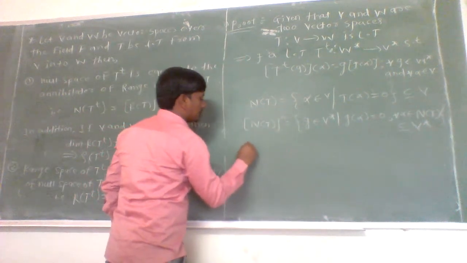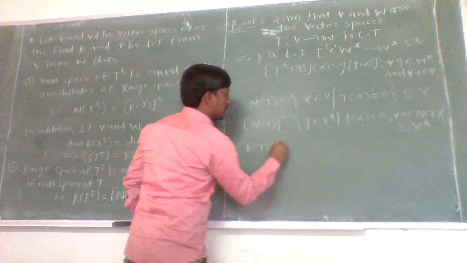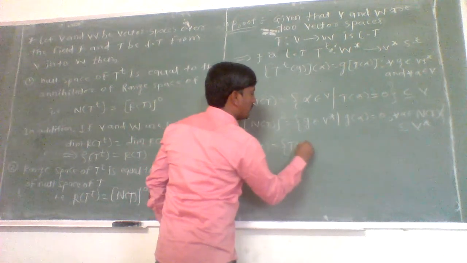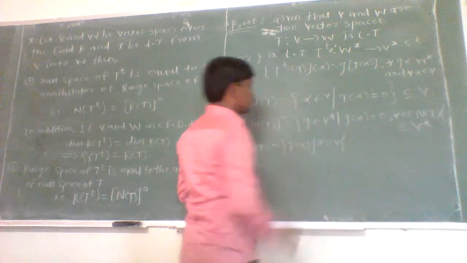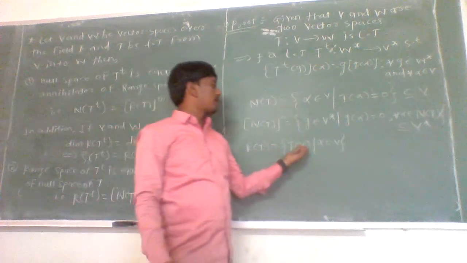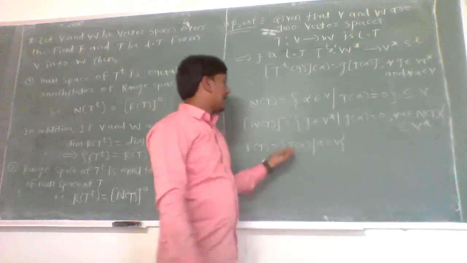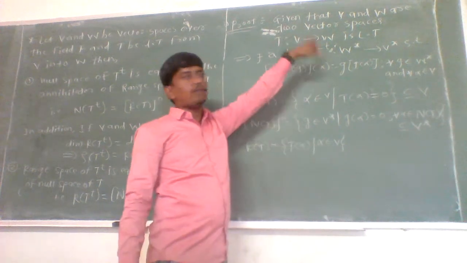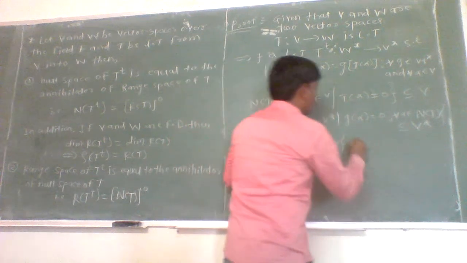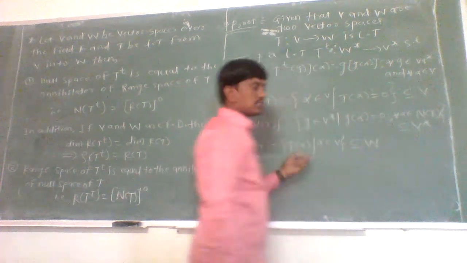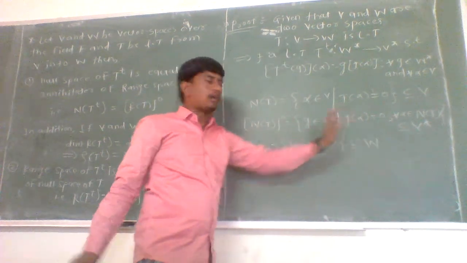Now, what is the range space of T? The range space of T contains all T of alpha where alpha belongs to V. That is, images of vectors belonging to the vector space V. And T of alpha is always a member of the codomain. Therefore, this set, the range of T, is a subset of W, the codomain, since T of alpha always belongs to W.